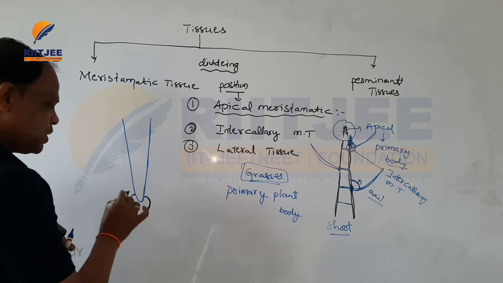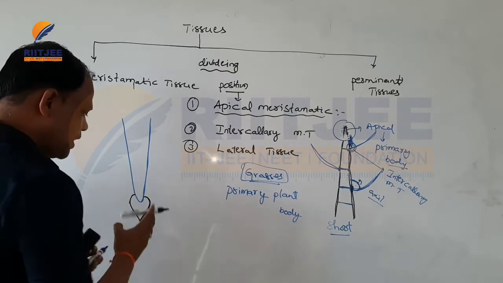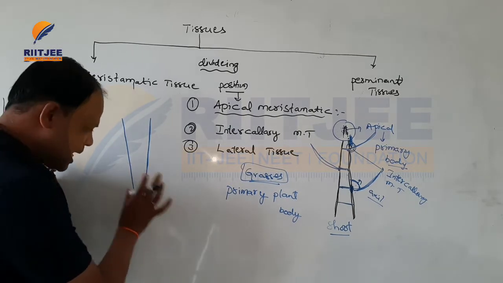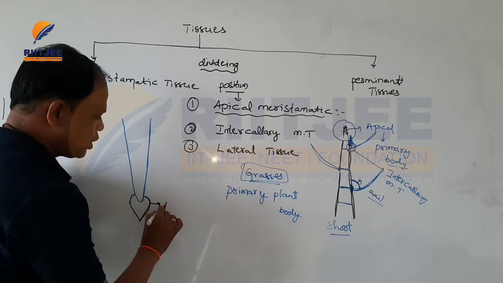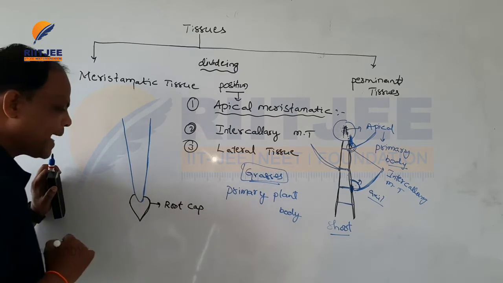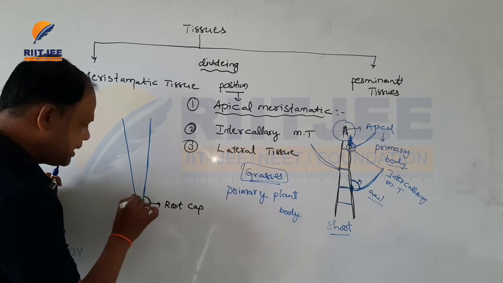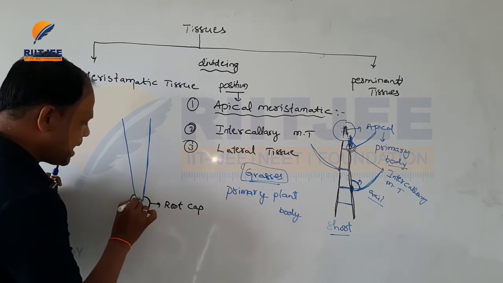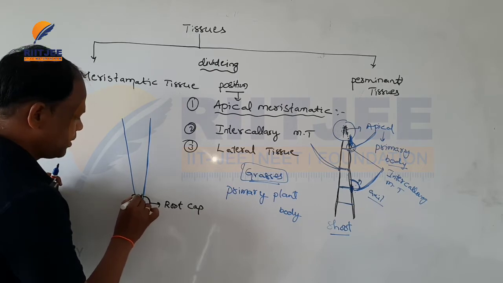Each and every root is covered with one specific thimble-like structure. This structure is called the root cap. At this place it contains meristematic tissue.